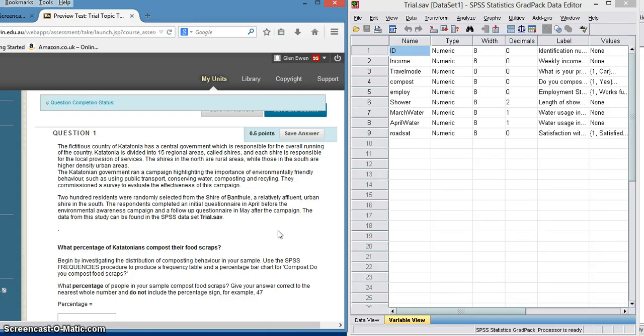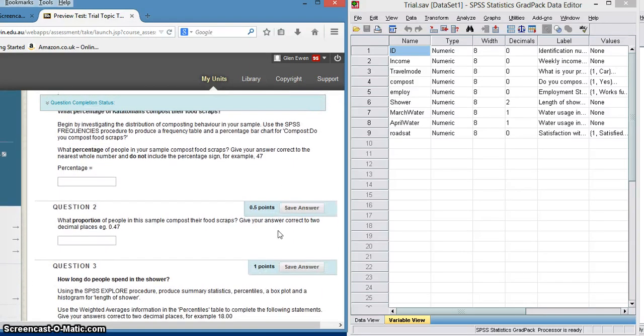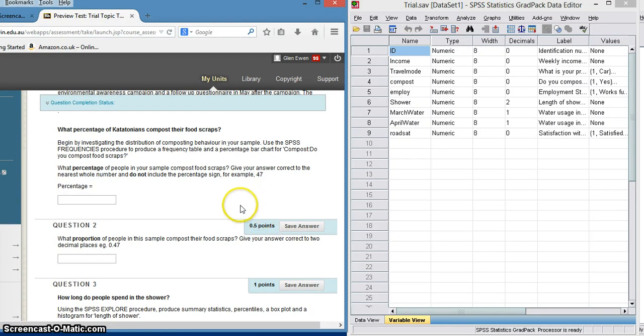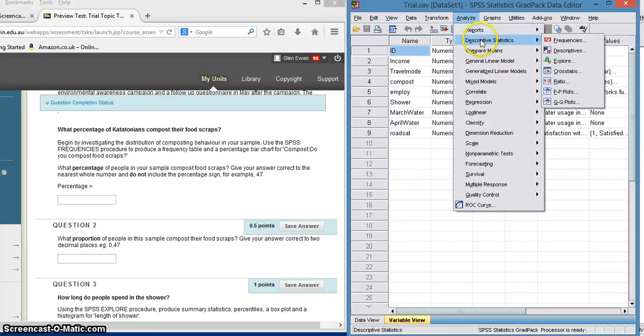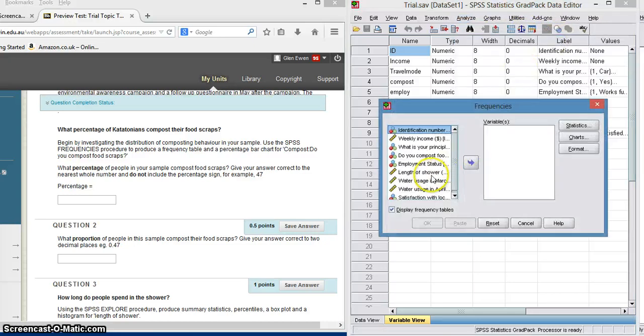So we're going to have a look at some of these questions from here, and our first one is, what percentage of Catatonians compost their food scraps? That was an SPSS frequency, so across we go to Analyse, Descriptives, Frequencies, and we're asked to look at "do you compost". Now, what percentage of people in your sample, if you give your answer to the nearest whole number and do not include the percentage sign. So let's just have a look at that.